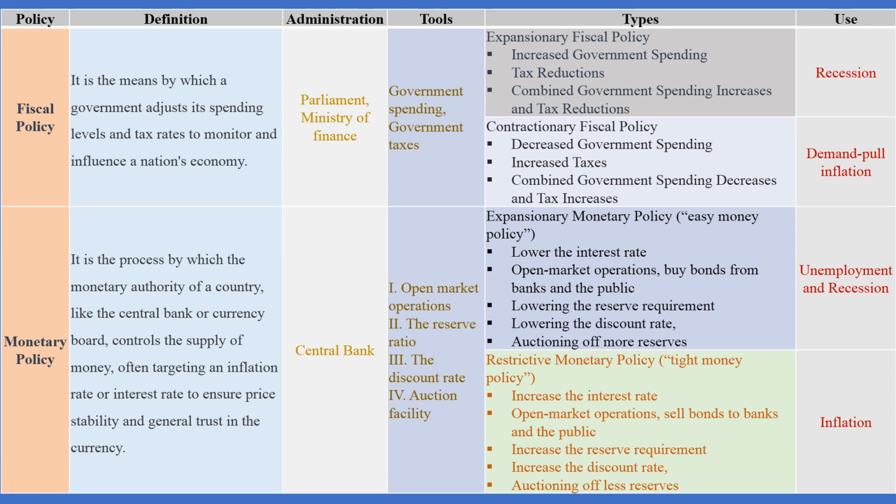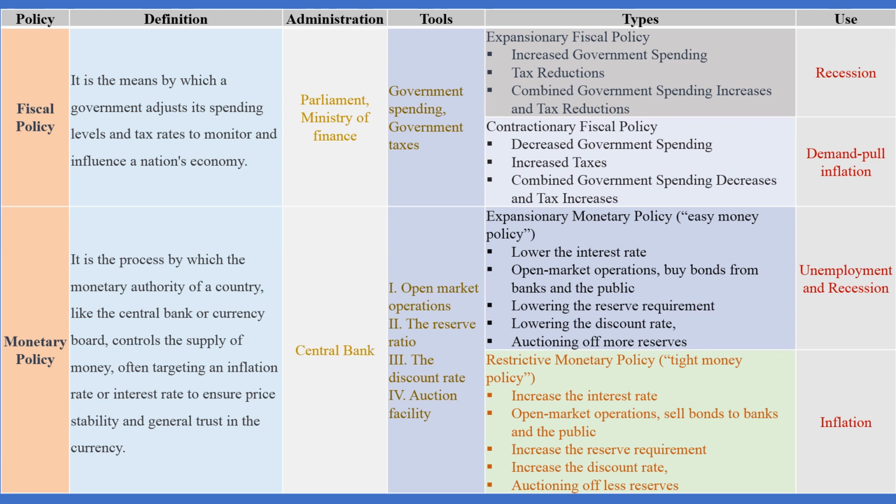Expansionary monetary policy, which is also called easy money policy. In easy money policy or expansionary monetary policy, there is a reduction in the interest rate. In open market operations, the government buys bonds from banks and the public, decreasing the reserve requirement and reducing the discount rate, and similarly auctioning more reserves.